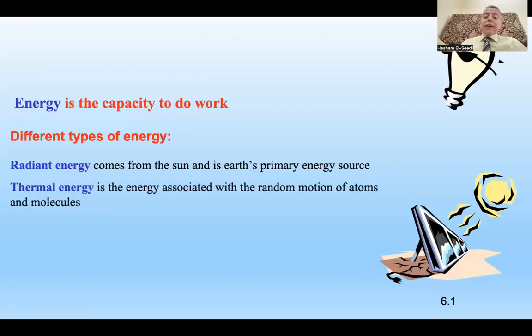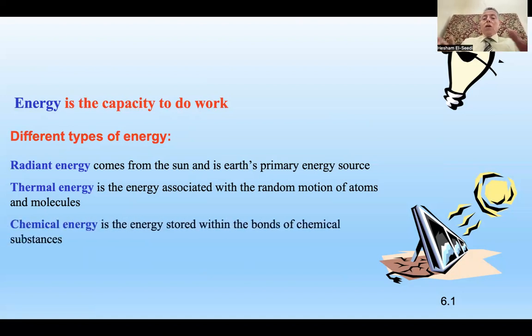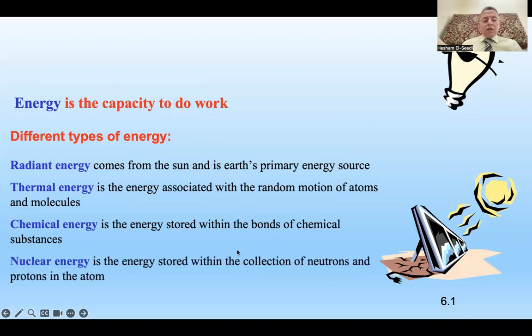This is green life. Thermal energy is associated with the random motion of atoms and molecules, like when you do a reaction and it produces heat. Chemical energy is the energy within the bonds of chemical substances. Nuclear energy, now, science is a double-edged weapon.